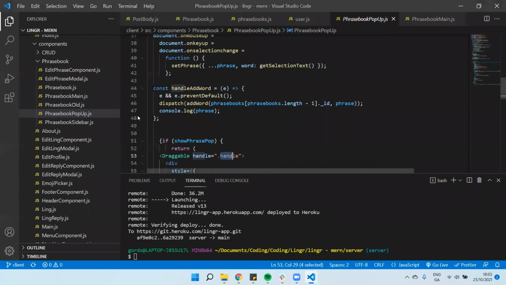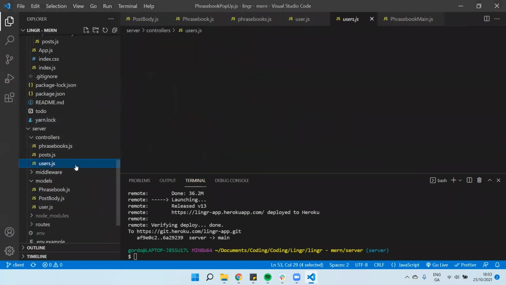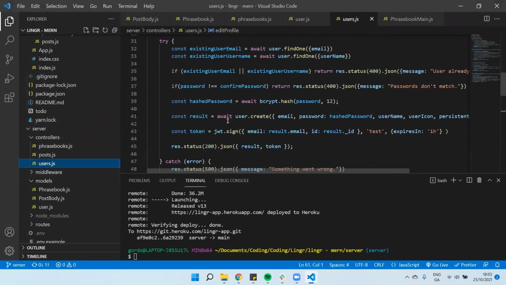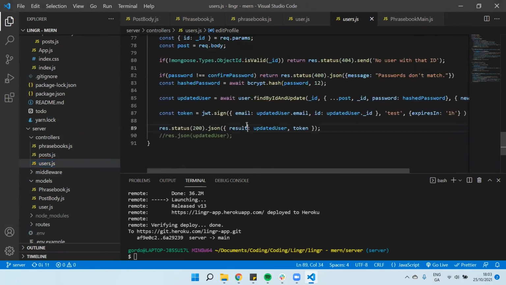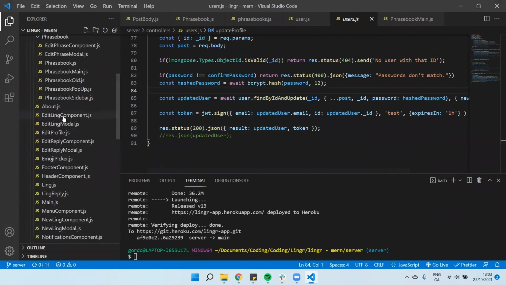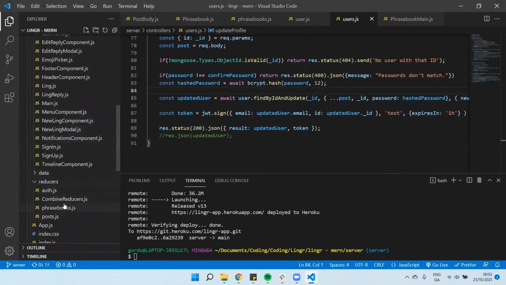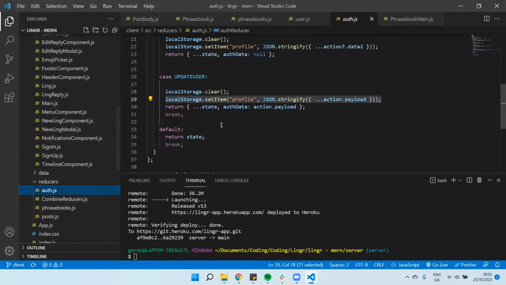And lastly, one of the things I found really difficult was allowing users to change their profile. So I've got this kind of update profile function, which made that work. But then what I needed to do was in the reducer, come to this authentication reducer, make sure I was clearing the local storage before putting the new ones in. And so that's just some examples of some of the stuff in it that worked.